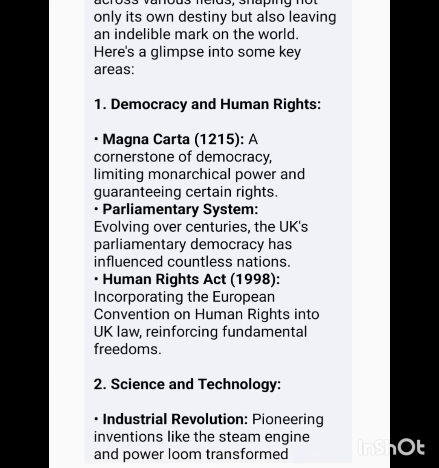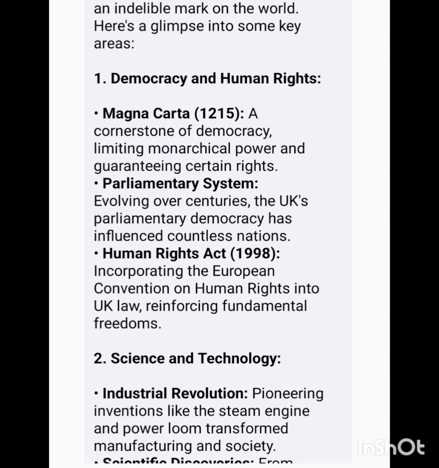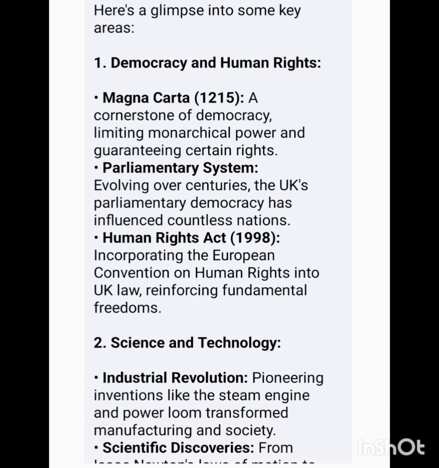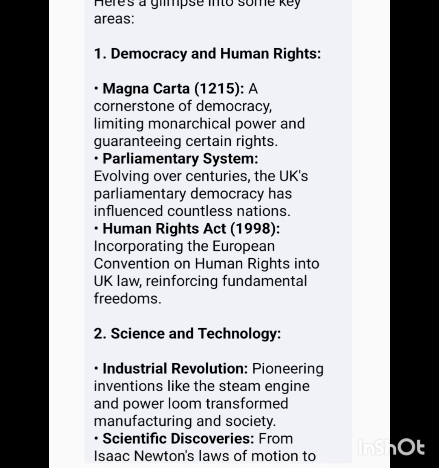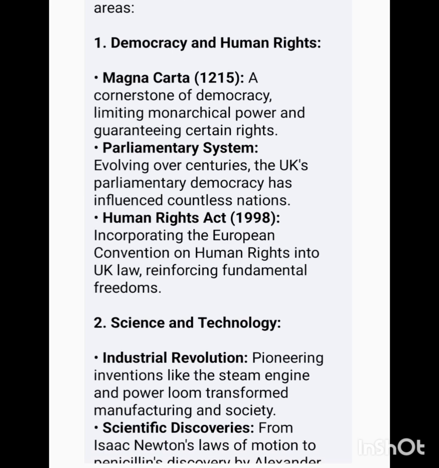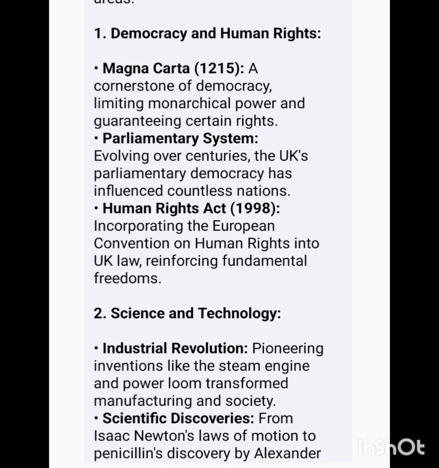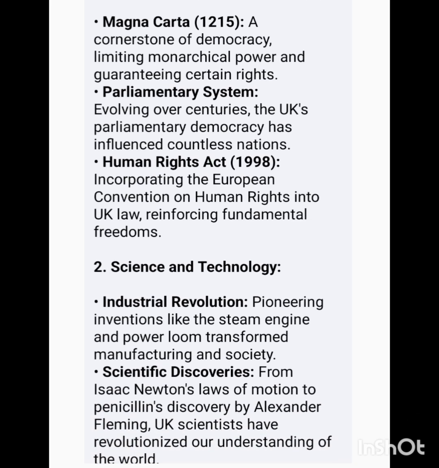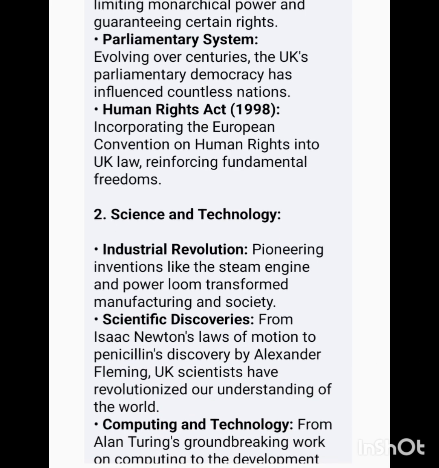Magna Carta, 1215, a cornerstone of democracy, limiting monarchical power and guaranteeing certain rights. Parliamentary system. Evolving over centuries, the UK's parliamentary democracy has influenced countless nations. Human Rights Act 1998, incorporating the European Convention on Human Rights into UK law, reinforcing fundamental freedoms.